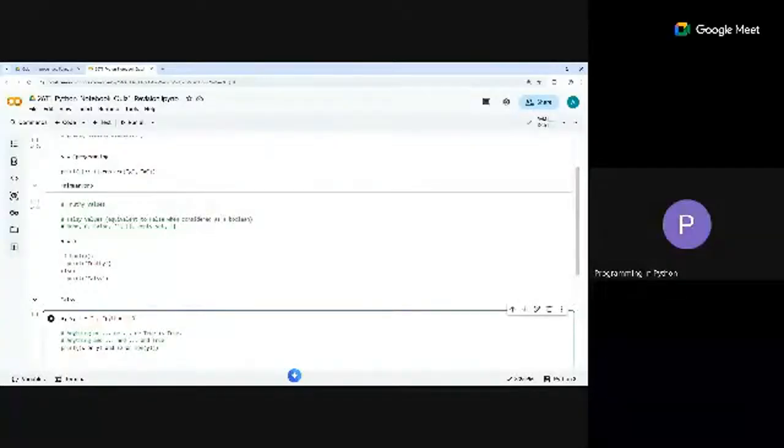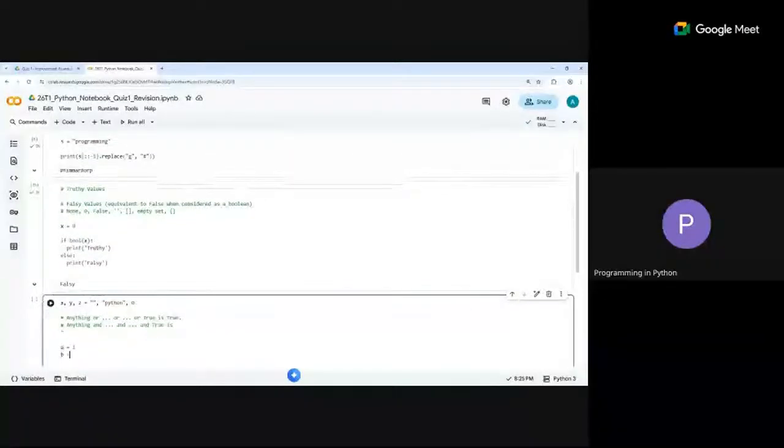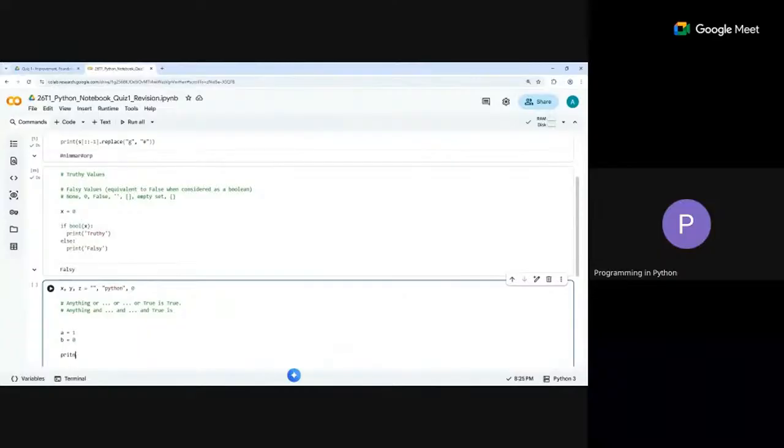Let's talk about true first. Anything and true is what? Whatever is true goes away, and then you check the next thing. Let's say A is 1 and B is 0. If I print A or B, what is going to happen? It checks A first. A is truthy, so this is true. Immediately I see A is true, so the whole thing is true. I print true and I don't check the other ones.